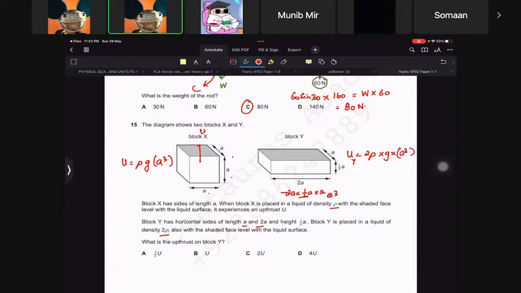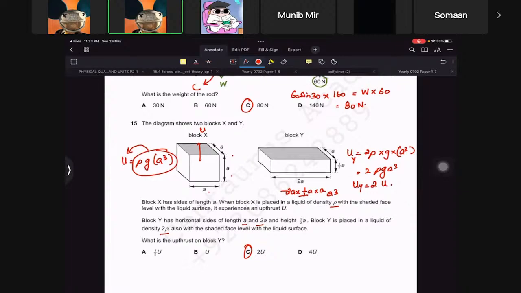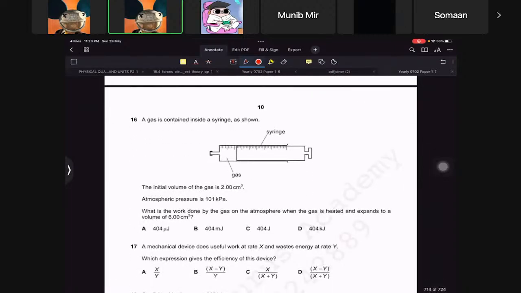Pretty good. So this will be 2 times rho G A cube. Now rho G A cube is equal to U, so which means Uy will be equal to 2U, which is actually C then. All right. Now going to question number 16.